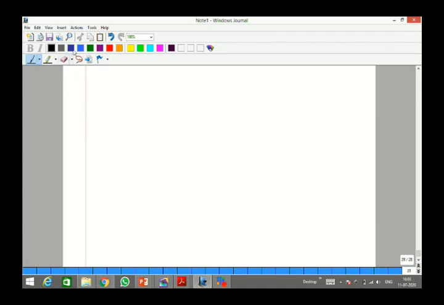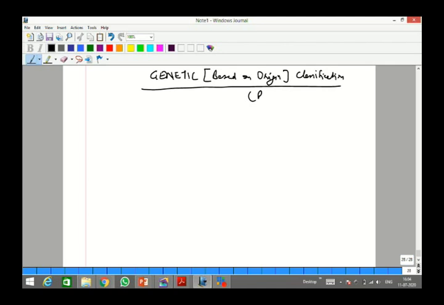Let us come to this genetic classification. Genetic, based on how they originated, based on origin classification. This was given by Richard Hartshorne. And you can see the words are geographical antecedent boundaries. You know, antecedent is something that comes before.